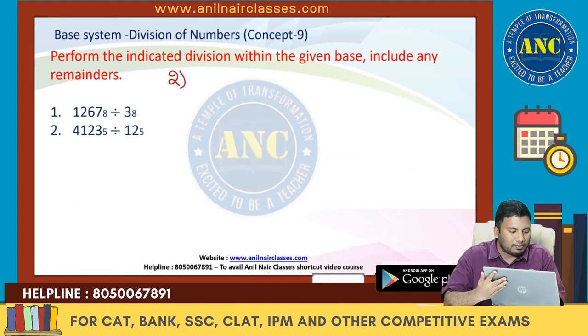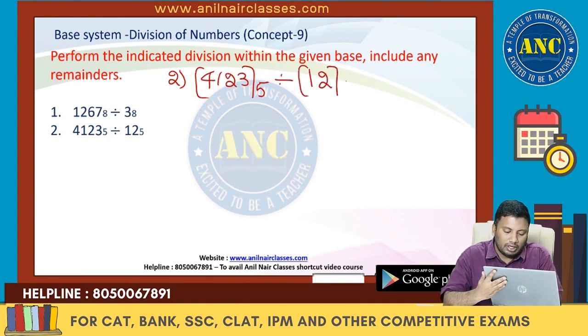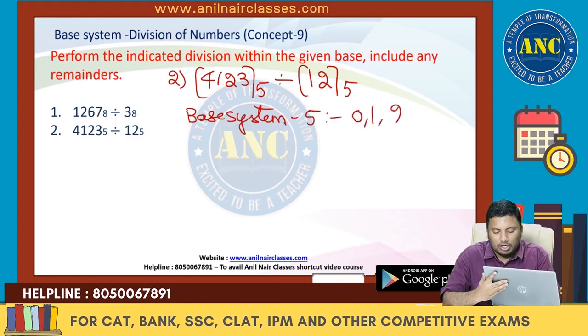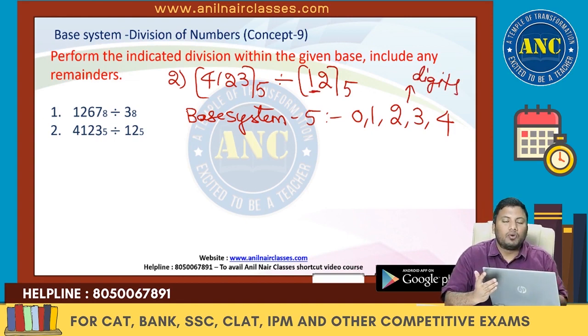What is example 2? 4 1 2 3 in base system 5 is divided by 1 2 in base system 5. Base system 5 means I will use all the digits from 0 to 4: 0, 1, 2, 3 and 4. These are the digits which I will use. Now I need the 1 2 multiplication table in base system 5.